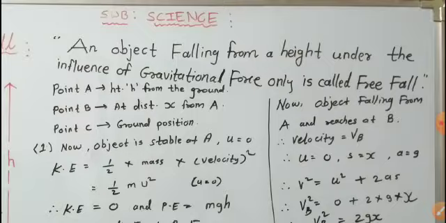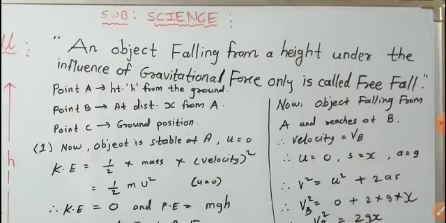Suppose a lightweight object, for example paper, is falling from a height, it comes down very slowly. Why? Because other than gravitational force, some resistive forces are interrupting, meaning air resistance.